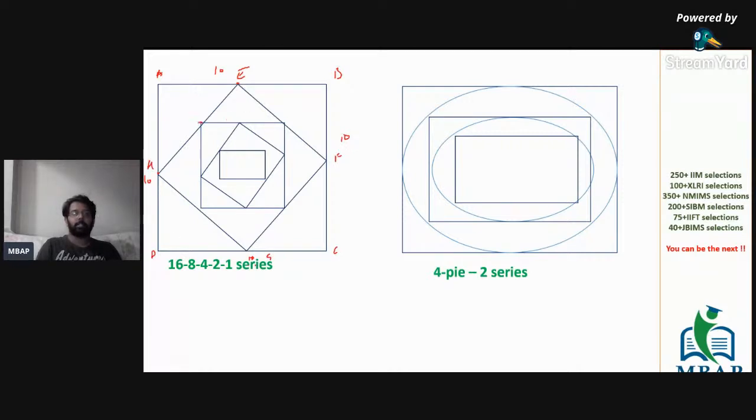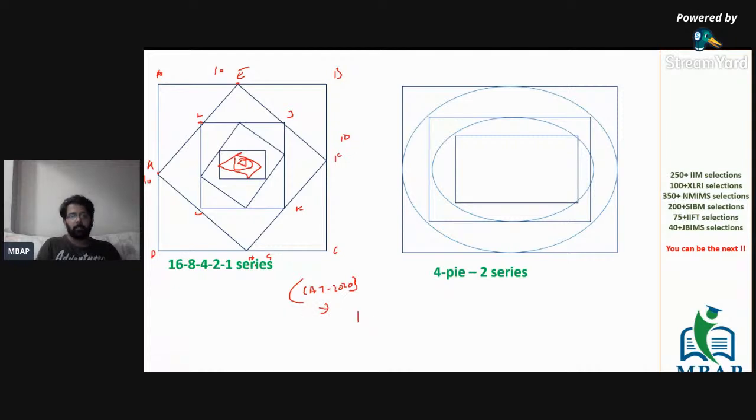Using the midpoint of EFGH, you form one more square which is IJKL, and the sequence goes on. Using the midpoint of the third, you form the fourth. Fourth to fifth, fifth to sixth, sixth to seventh, seventh to eighth, and it goes on. There are infinite squares which are possible. So let's say this is a CAT 2020 question.